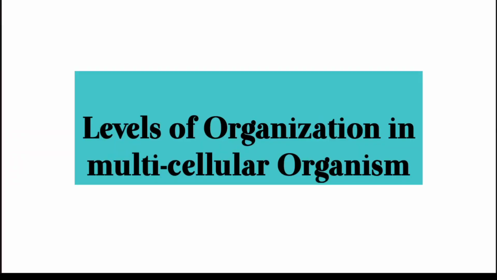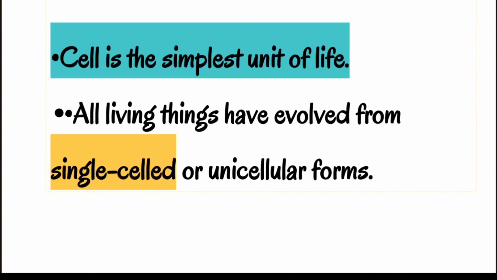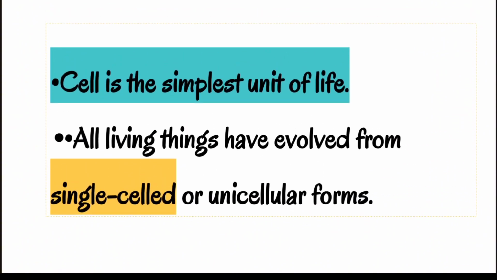Today we are going to study about levels of organization in multicellular organisms. The levels of organization means the arrangement of life from simplest to the complex form. Now, what is meant by cell? The cell is the simplest unit of life. All living cells have evolved from single-celled or unicellular forms.